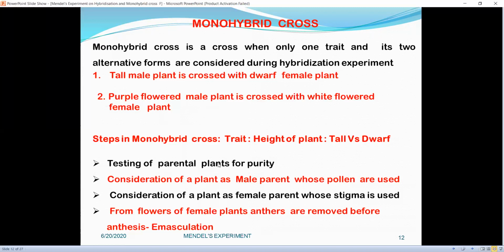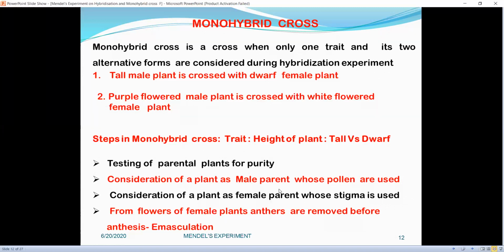The steps in a monohybrid cross, for example for the trait height of the plant, that is tall versus dwarf: the first step is testing of parental plants for purity. The plants are tested for 2 or 3 generations, and if a tall plant gives tall plants for 2 or 3 generations, then it can be called pure tall.